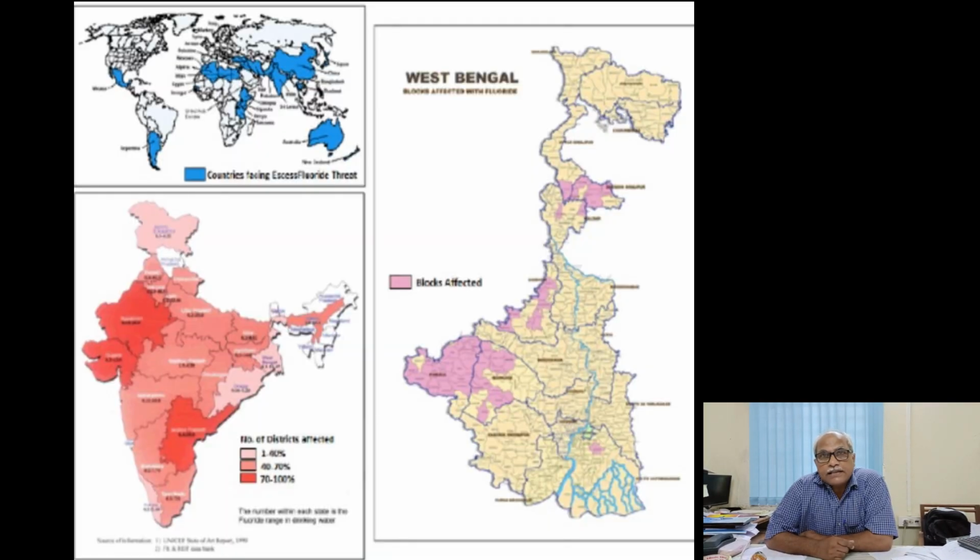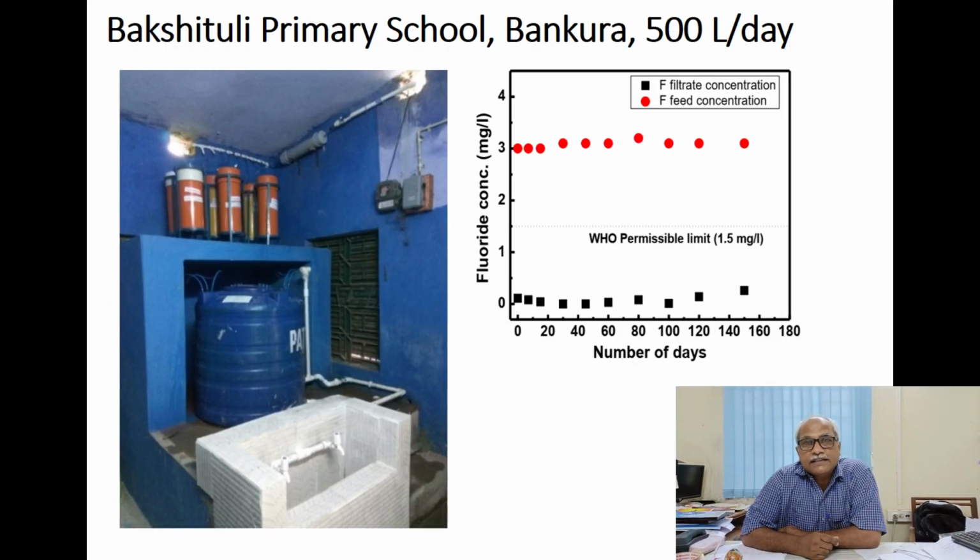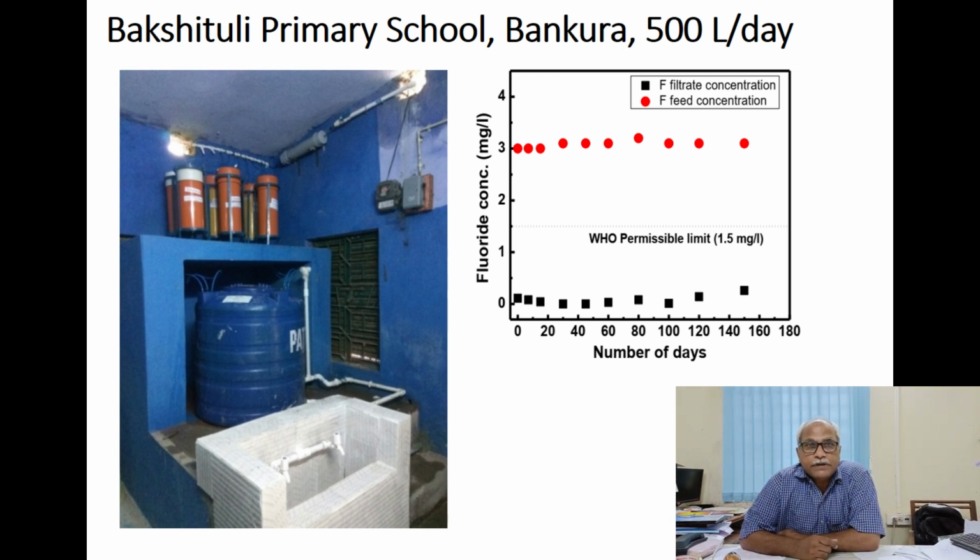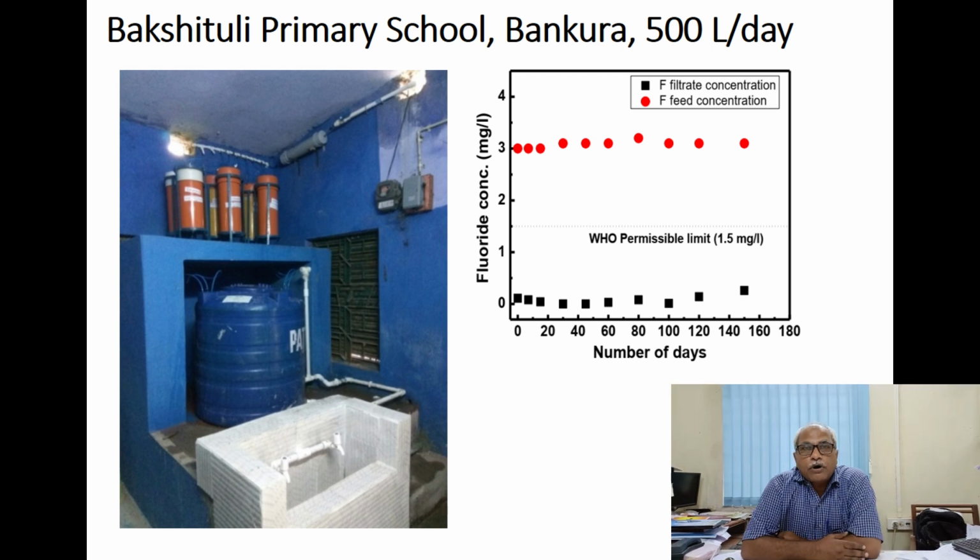Fluoride contamination has now become a major issue in the state of West Bengal. Almost 7 districts in the state have been adversely affected by the fluoride contamination in the groundwater. Typically, fluoride concentration occurs in the range of 2 to 5 milligram per liter, and in some cases it can go up to 10 milligram per liter, even 20 milligram per liter in certain cases in different places of India. So WHO, World Health Organization, has set a limit of 1.5 milligram per liter of fluoride concentration in the drinking water, and the most desirable concentration is around 1 milligram per liter.